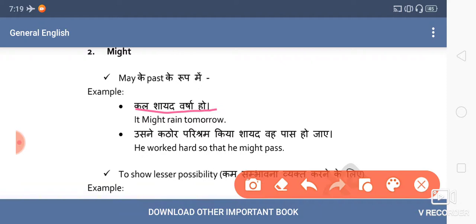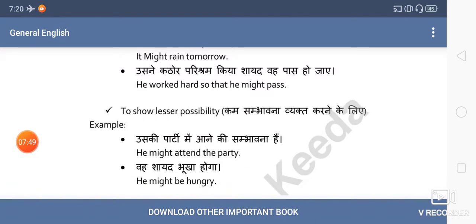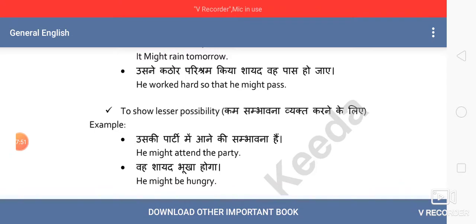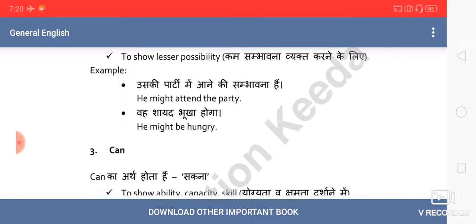Second, he worked hard so that he might pass. Again, the use is for expressing purpose. So we have talked on this. To express less possibility we use might. He might attend the party means the possibility is a little less than may. Fine, we have talked on this also.